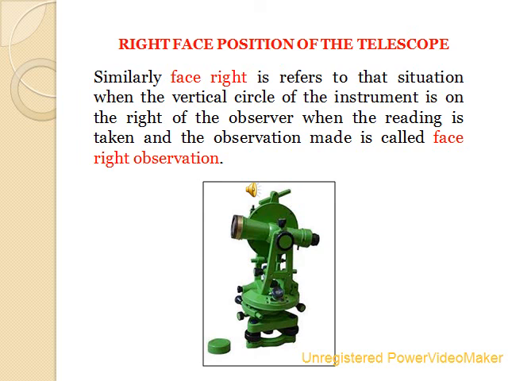Right face position of the telescope. Similarly, face right refers to that situation when the vertical circle of the instrument is on the right of the observer when the reading is taken, and the observation made is called face right observation.